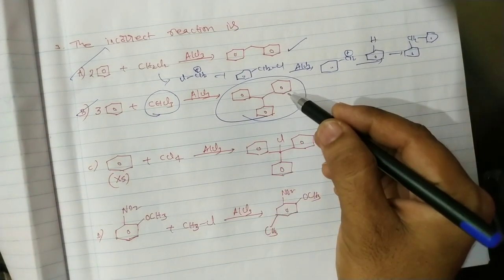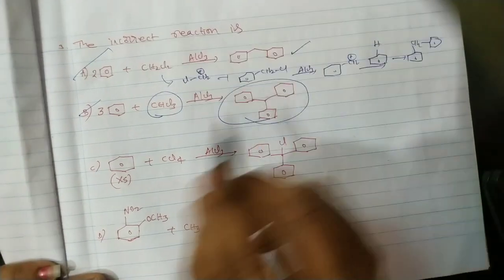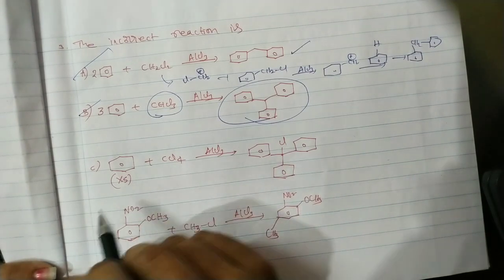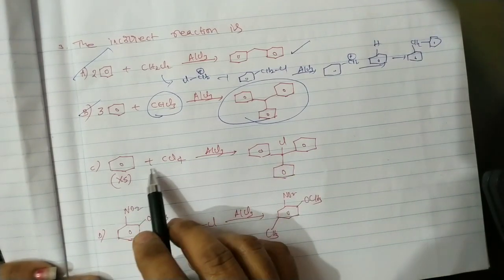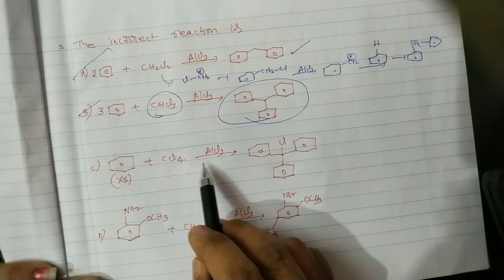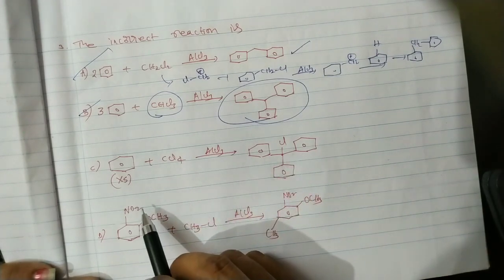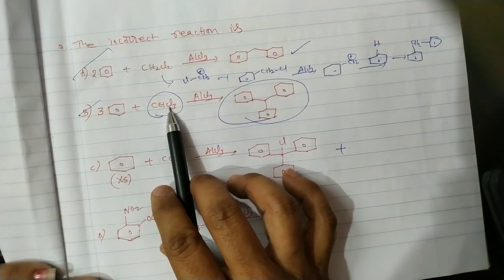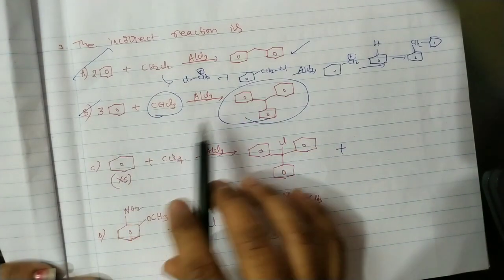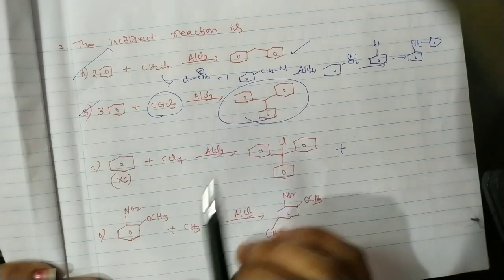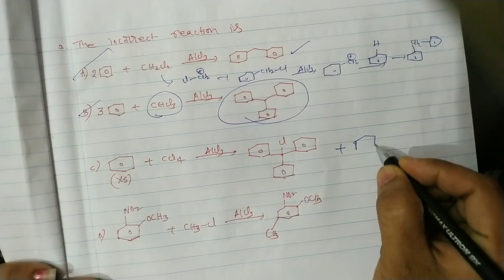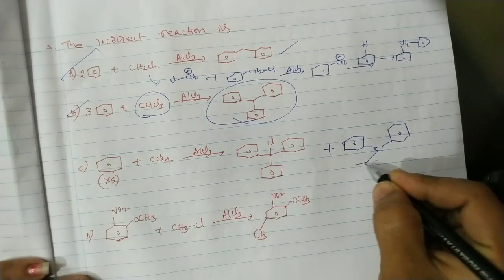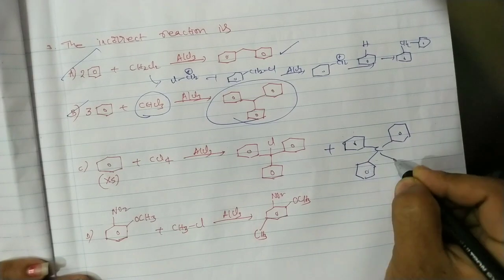So in this case, triphenyl methane is the product. Next, the benzene taken in excess amount with CCl4. Here in this case, all 4 chlorines cannot be replaced by the benzene. Only 3 times alkyl substitution takes place, because in the place of 3 chlorines, 3 phenyl rings are finally formed. But here it would need 4 phenyl rings on the single carbon.